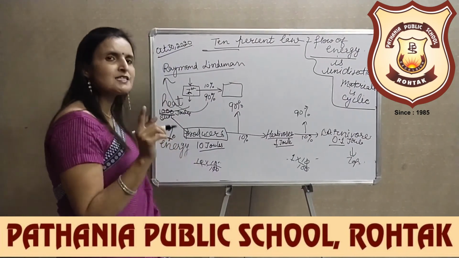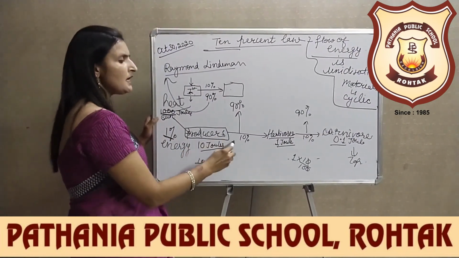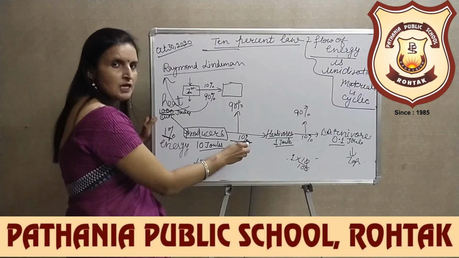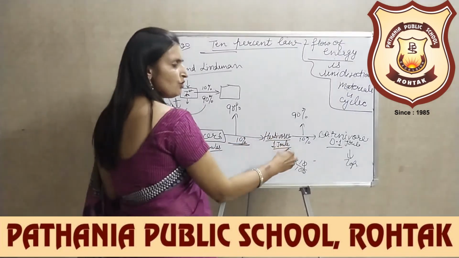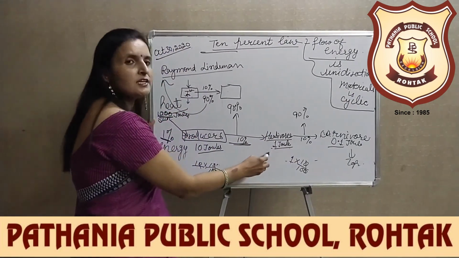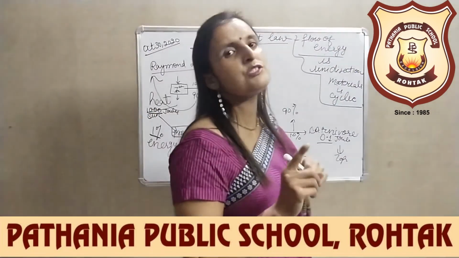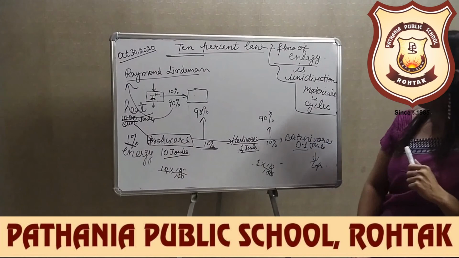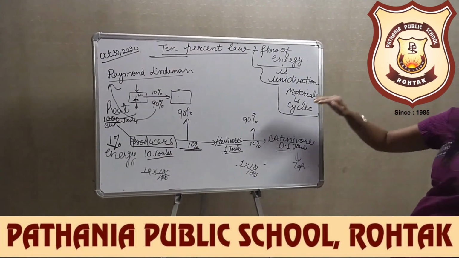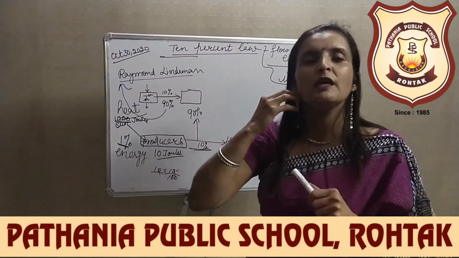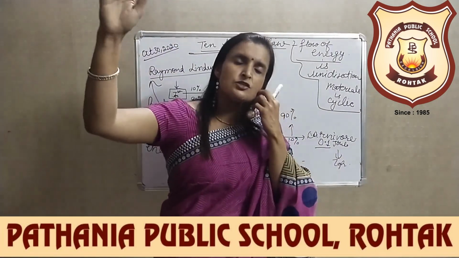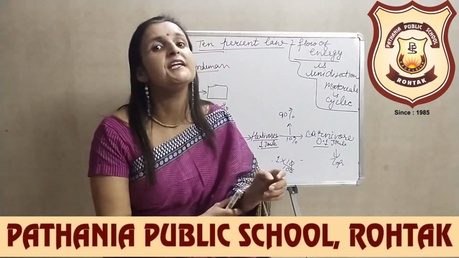So the law states that 10% of the energy is available to the organisms at the next trophic level. But from here we deduce that the energy available with the organisms at the last trophic levels is quite less.